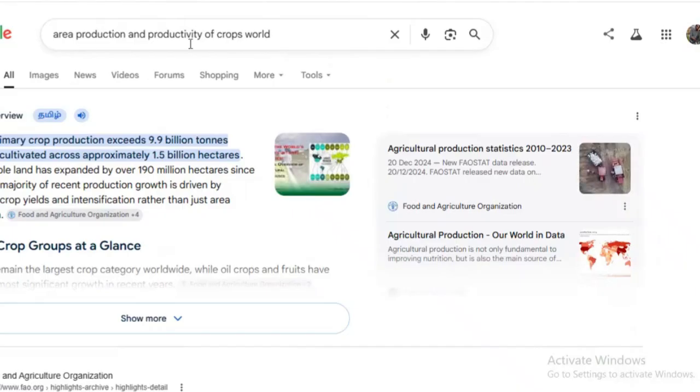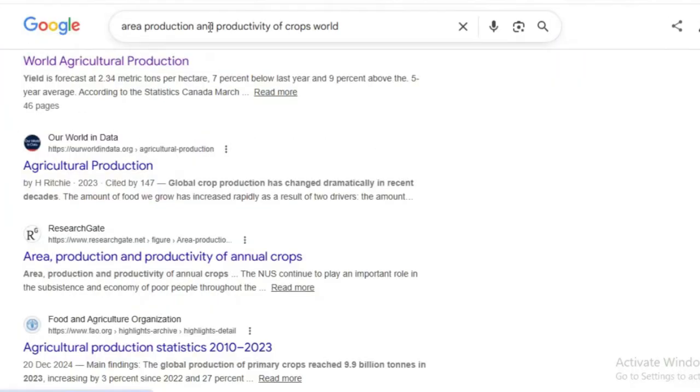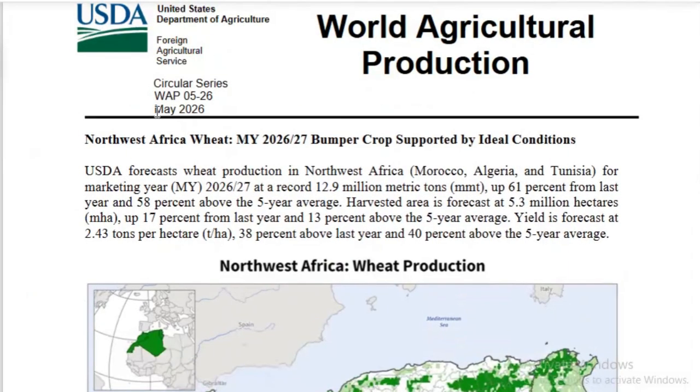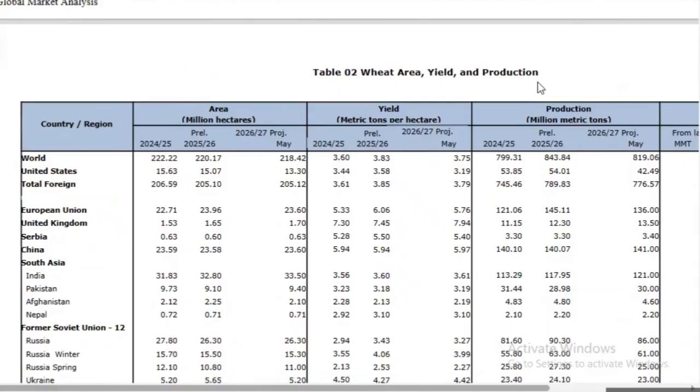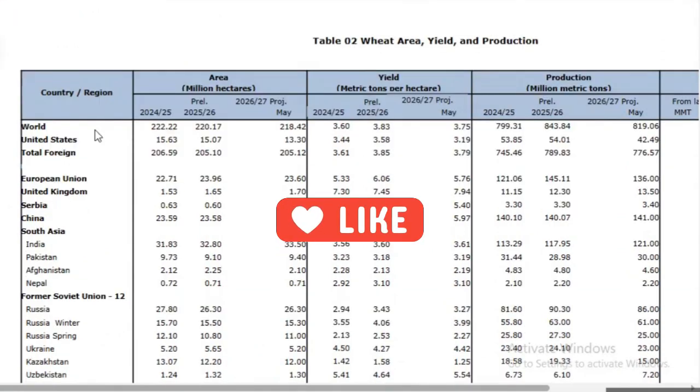If we search area production productivity of the crops in the world, we will get one PDF, World Agricultural Production. They will release this PDF every year. This PDF is for the year 2026. For example, we can consider this wheat area, yield and production for the year 2024, 25, 26, and the projections for 26, 27. From this PDF, we can take the data for global level and India level for some of the most important crops.